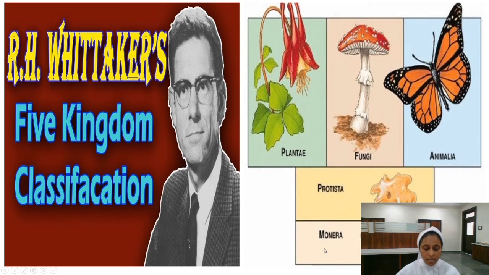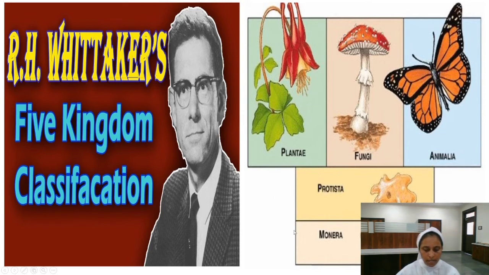So to give this, what he did was divide all the organisms into 5 different kingdoms based on different characteristics. He gave us Monera, he gave us Protista, he gave us Plantae, he gave us Fungi and he gave us Animalia. So 5 kingdom classification is a very, very important concept given by R.H. Whittaker. So remember, he was the great scientist who gave the 5 kingdom classification.